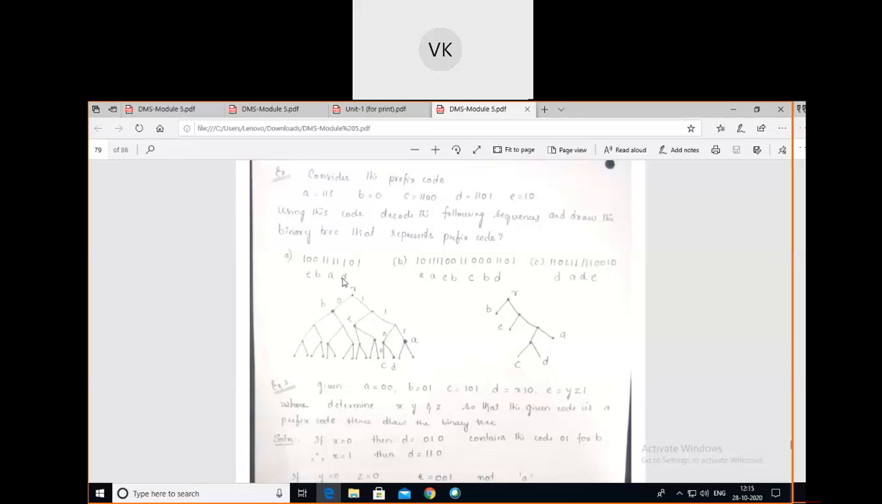In the next sequence D is there. For D, what is the binary sequence? Double one.